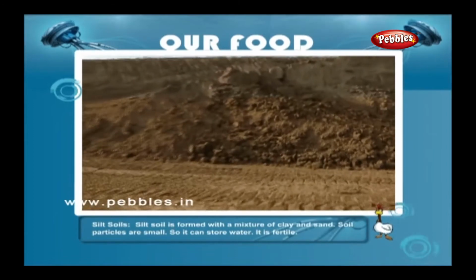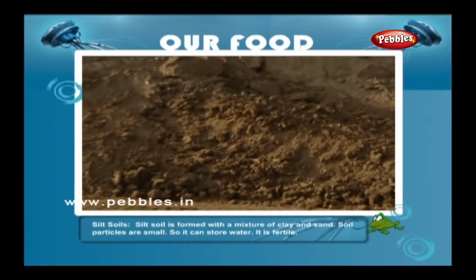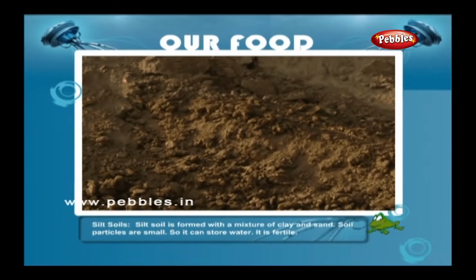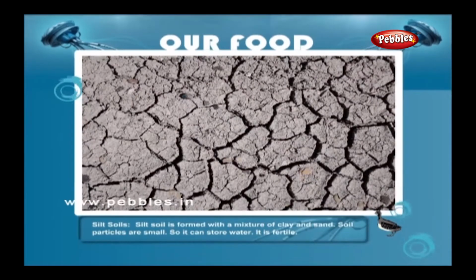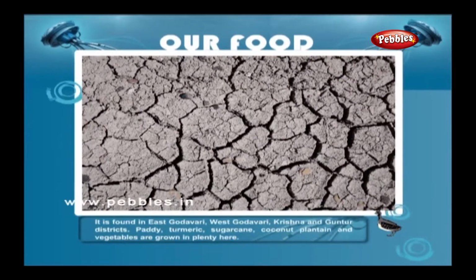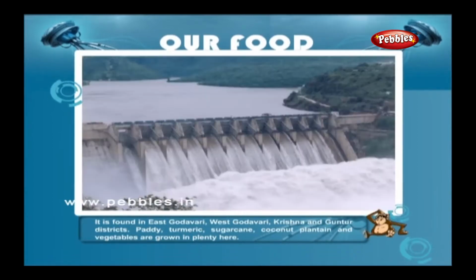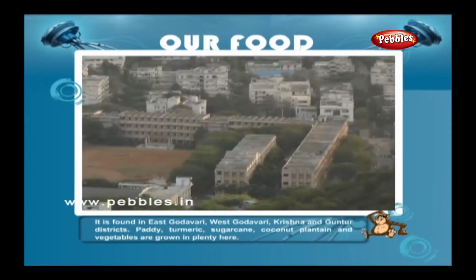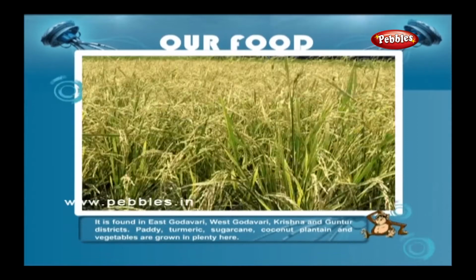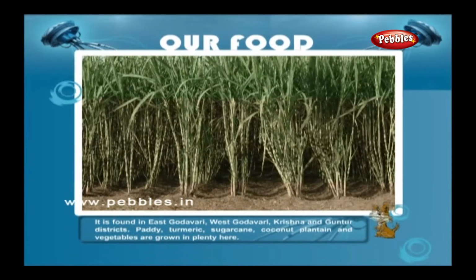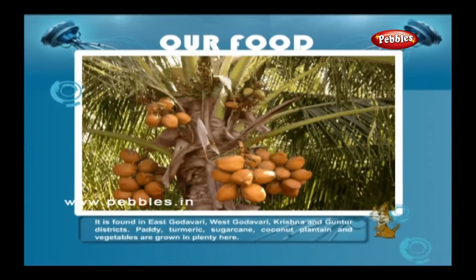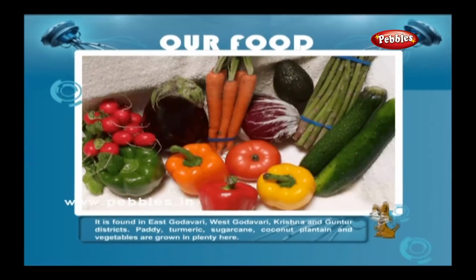Silt soils. Silt soil is formed with a mixture of clay and sand. Soil particles are small, so it can store water. It is fertile. It is found in East Godavari, West Godavari, Krishna and Guntur district. Paddy, turmeric, sugarcane, coconut, plantain and vegetables are grown in plenty here.